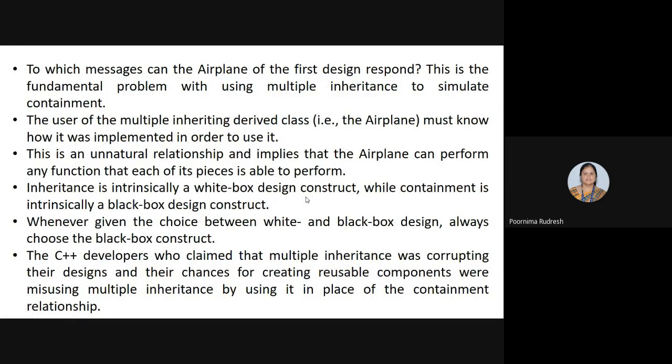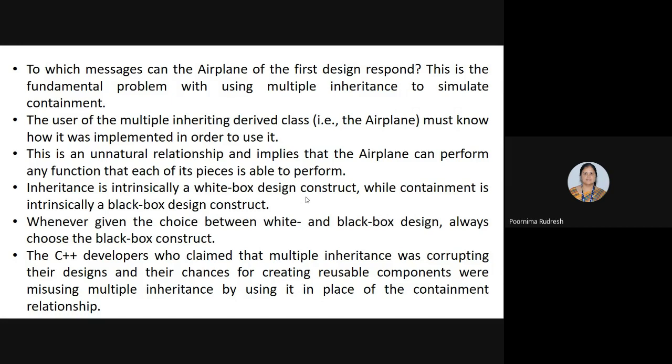When we talk in terms of black box or white box design, inheritance is a white box design construct, while containment is a black box design construct. Inheritance leads to a white box design, whereas the containment relation is a black box design. And if the choice is given between black box and white box design, normally designers will always choose the black box design for the given airplane system.